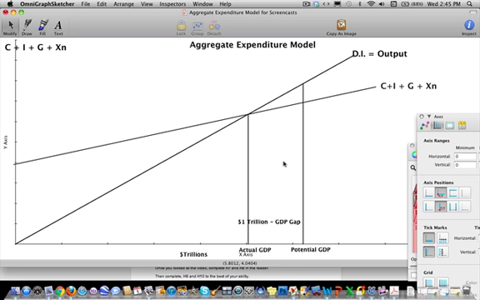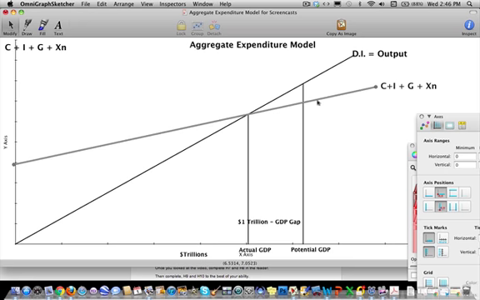Government can stimulate the economy in two ways. Number one, the government can increase spending directly into the economy, either by borrowing or using maybe some surpluses from previous years. Another one is the government can cut taxes, especially income taxes, and what that will do is raise the disposable income for people and therefore raise consumption. Consumption will shift up in this case because it's basically an artificial increase in the amount of money that they have through cuts in taxes.